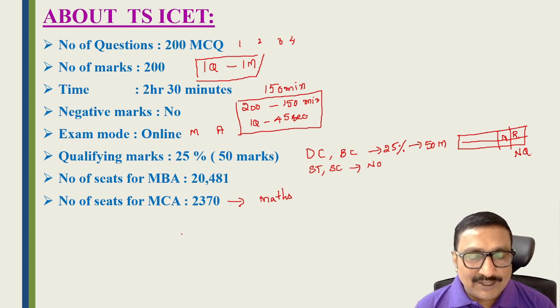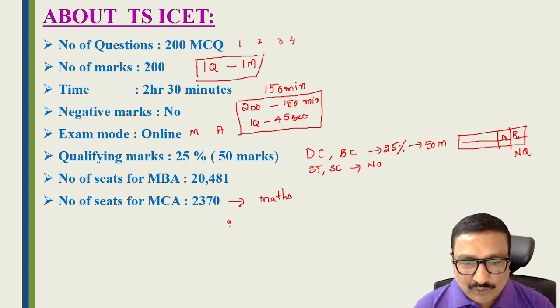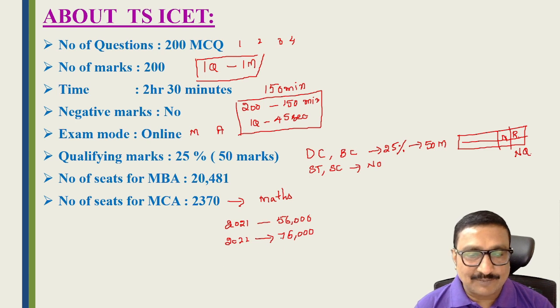And coming to the total number of students who write TS ICET every year. If you look at 2021, there were 56,000 students who wrote the TS ICET exam. And if you look at 2022, there was a drastic change in the number of students writing the TS ICET exam. So 76,000 people wrote the TS ICET exam. In 2023 maybe it will increase or stay the same.